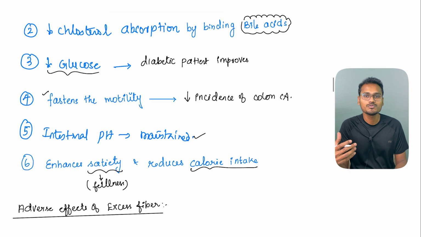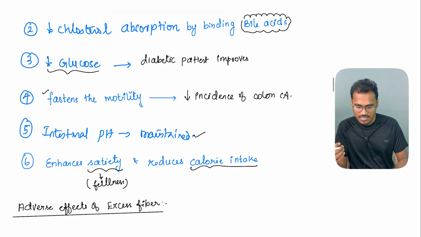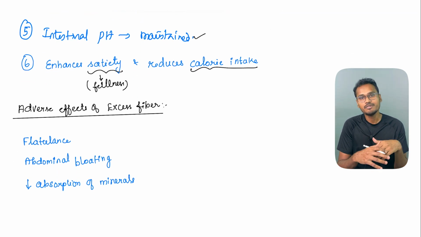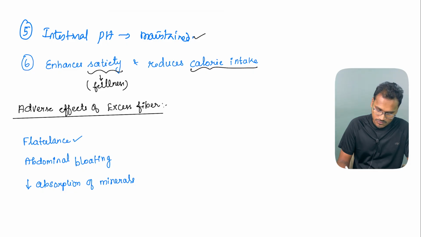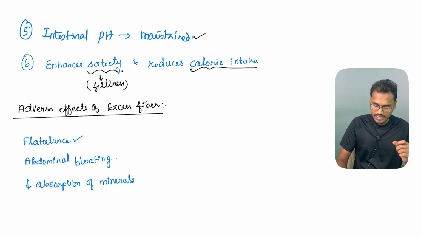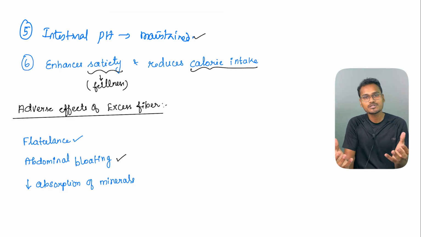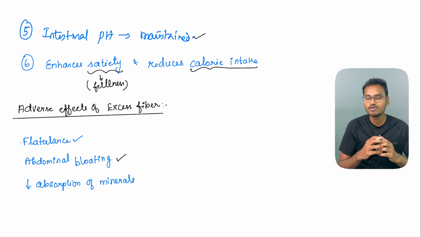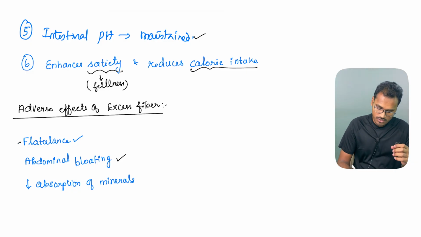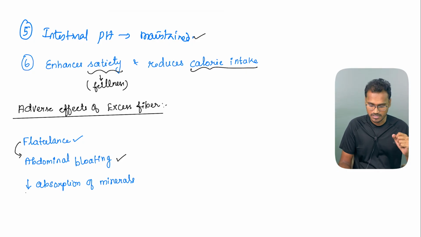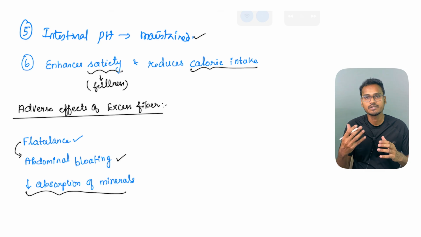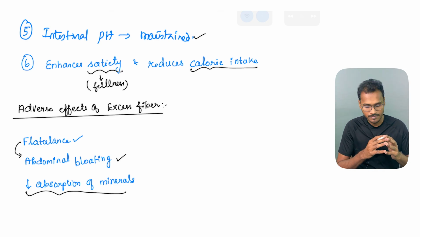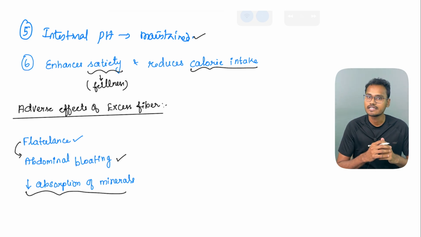Now, as we say, too much of anything is good for nothing; likewise, there are some adverse effects of dietary fibers. Some people overdo it when some advice is given, so they start consuming a lot of dietary fibers. Because of that, they will have gas formation, that is, flatulence can happen. They will also have severe abdominal bloating, because fiber can attract water and increase the bulk. So abdominal bloating can happen because of the flatulence as well as the increased bulk formation. Next, some of the important minerals are not absorbed when somebody consumes too much dietary fiber. These are some of the adverse effects of dietary fibers.